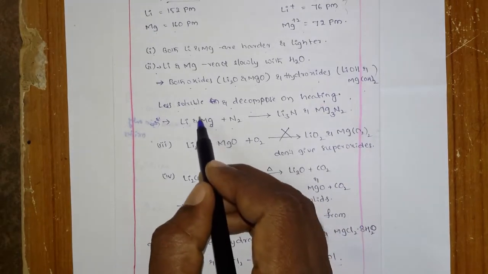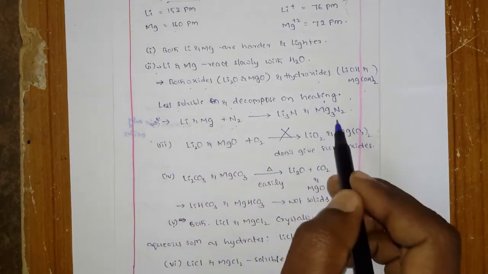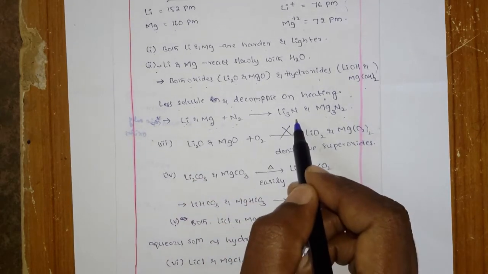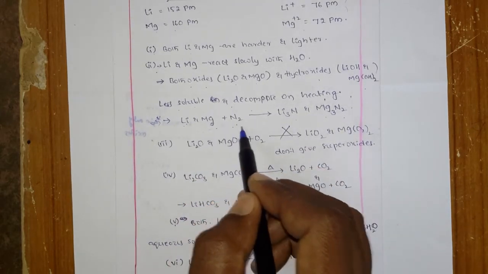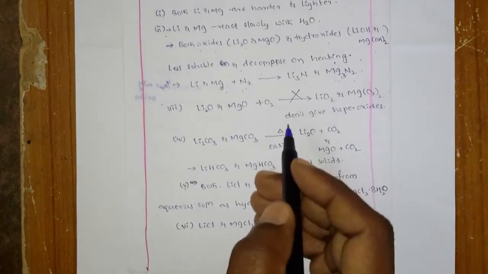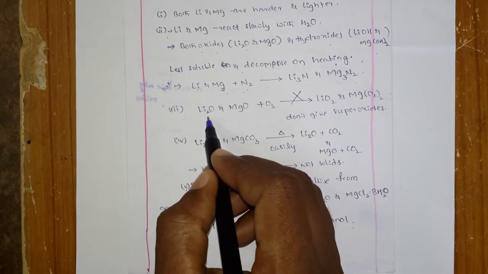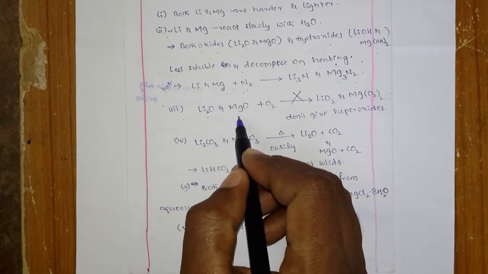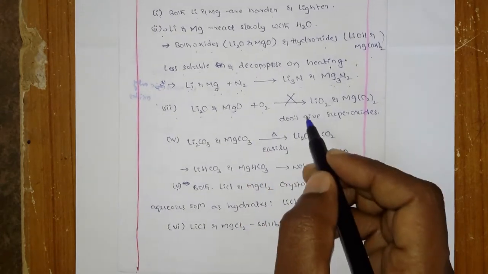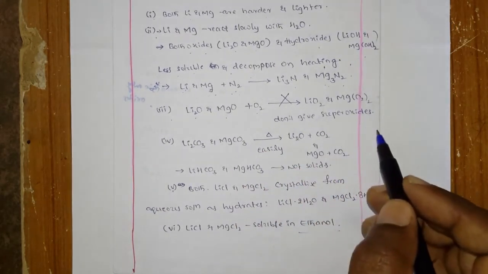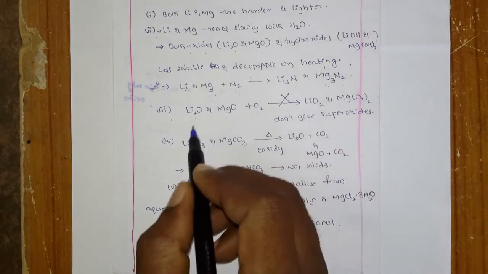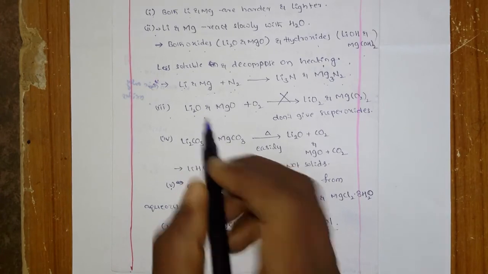Similarly, magnesium also reacts with nitrogen and forms magnesium nitride. And next, lithium monoxide and magnesium monoxide cannot react further with oxygen and cannot form any superoxides or peroxides. Generally they stop at the monoxide formation.